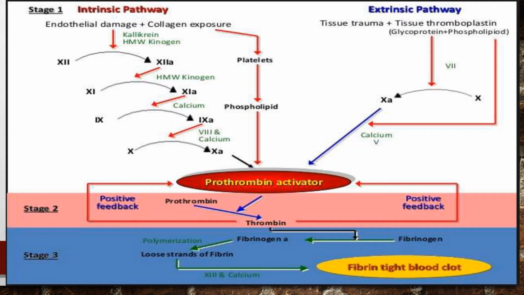And in the intrinsic pathway, on the right side you can see the platelets noted. When the platelets come in contact with the exposed collagen of the damaged blood vessels, they get activated, and these platelets release phospholipids. So now phospholipid is released and factor 10 gets activated, and the activated factor 10 reacts with the platelet phospholipids and factor 5 to form prothrombin activator.